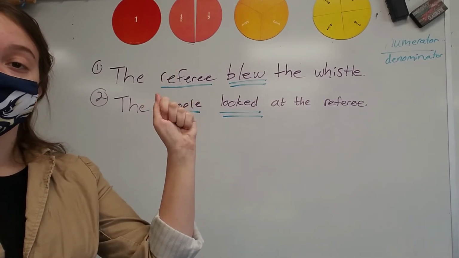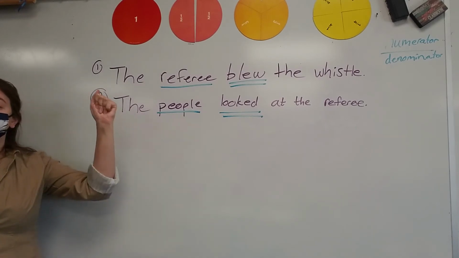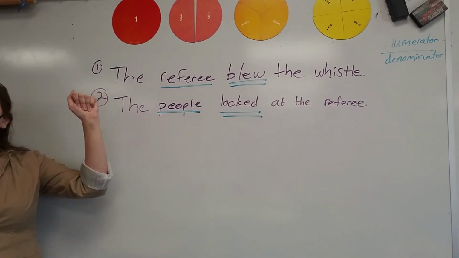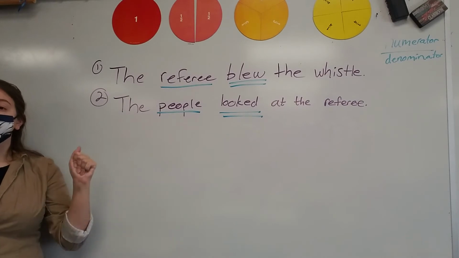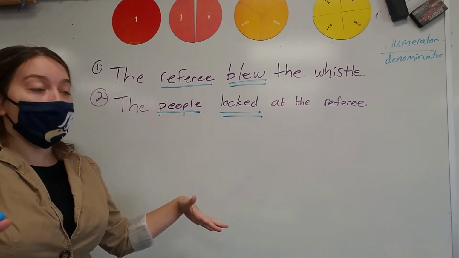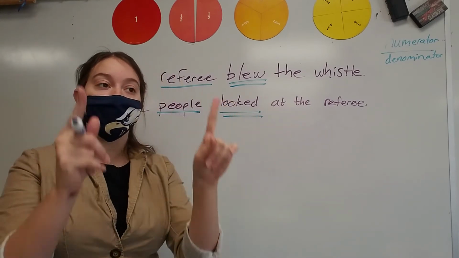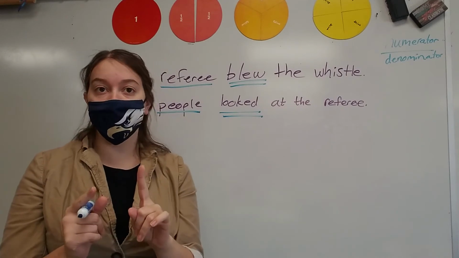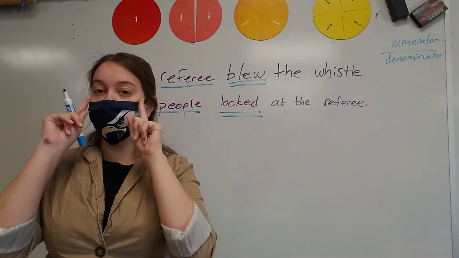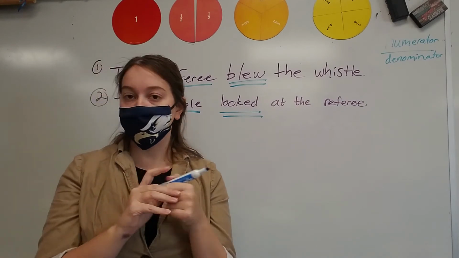Don't look around. I want to see what you know. Action or linking? Do the symbol. Action, because they didn't look happy. They're looking at something, right? So they are physically looking. If they are actually doing it with their eyes, it is an action. Make sense?